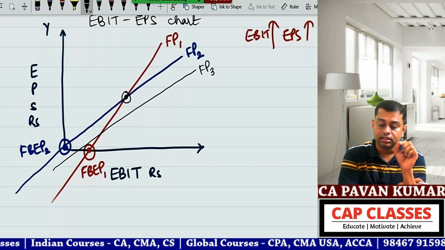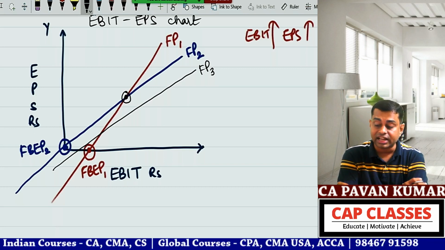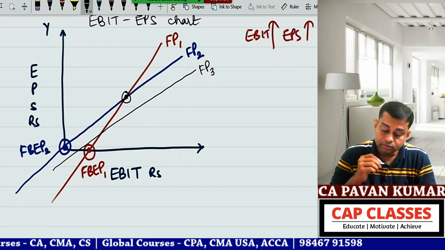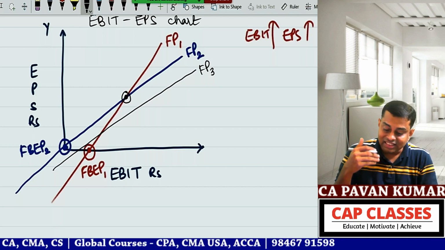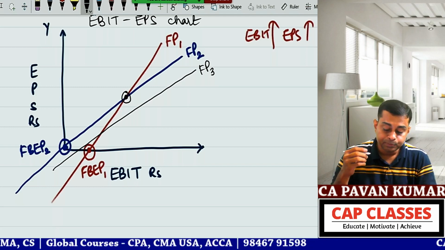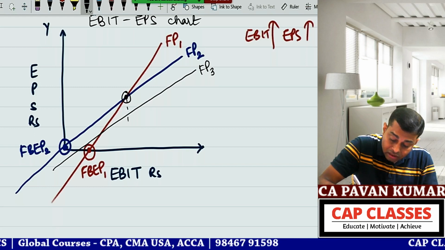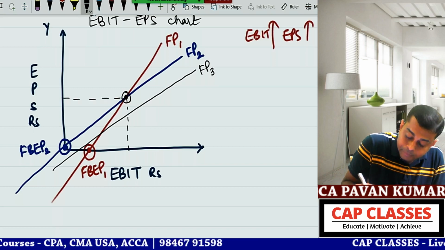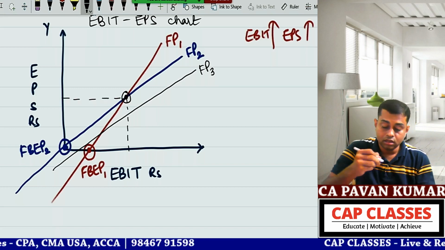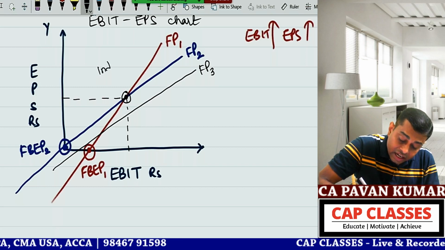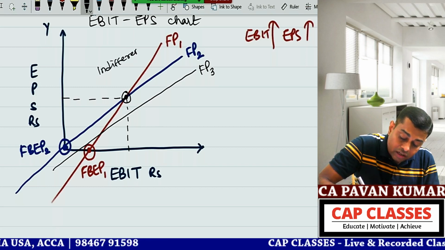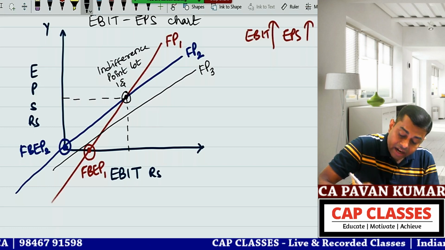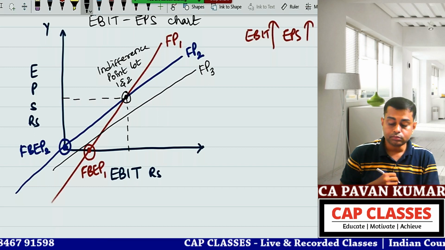Now think carefully and tell me, what is the circle I have just drawn in black color? It's a common point, sir, the intersection of both. Can I say that is the indifference point? Yes, sir. If you observe, this is the EBIT where EPS of both the curves is the same. So this is the indifference point between financial plan 1 and financial plan 2.